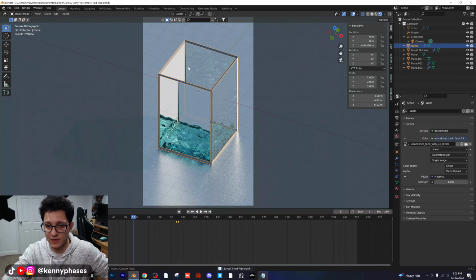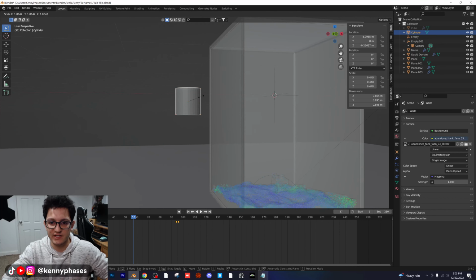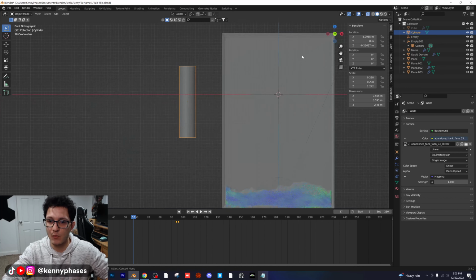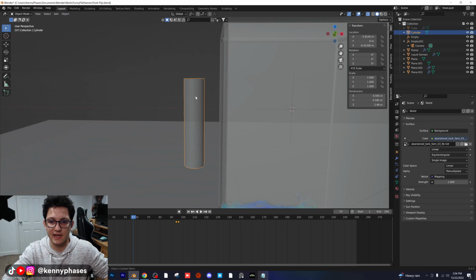I think what I'm going to do is make something that shows an indicator of what this gravity actually looks like. So I'm going to go back to my solid view. I'll add in a cylinder, and I'm just going to move this off to the side here. I'm going to scale it down, and scale it up on the Z-axis. What I want to do is make this almost like a level where there's a sphere inside and it's moving up and down. The first thing I'm going to do is apply my scale here.